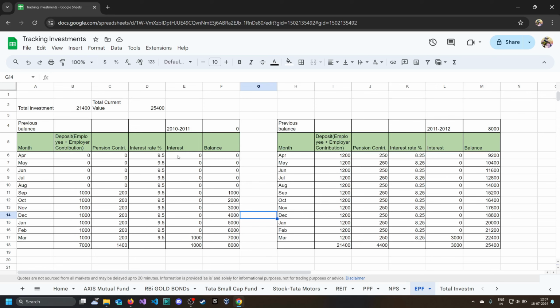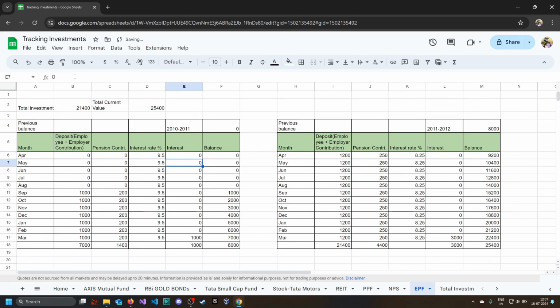So how will we calculate the interest? Interest is basically total balance minus current month deposit. We do not calculate interest on current month deposit, so we have to remove it from the balance. So balance at the end of current month minus current month deposit multiplied by the interest rate, which is 9.5, which becomes 0.095, and because we are calculating monthly, we have to divide by 12.